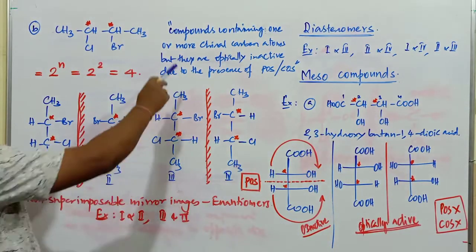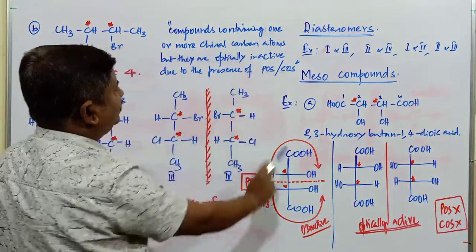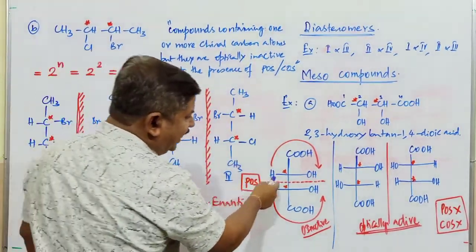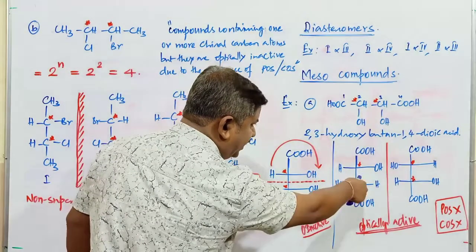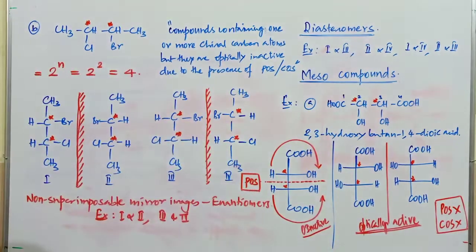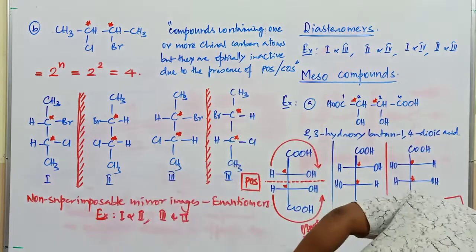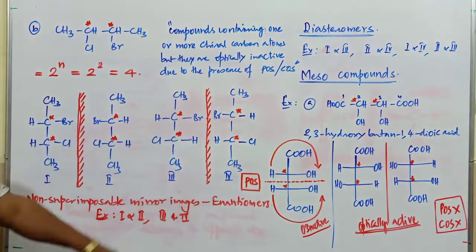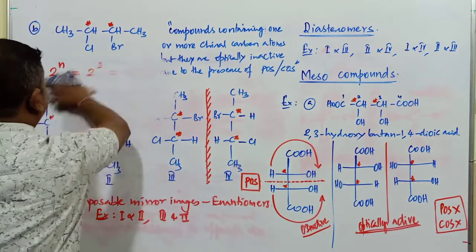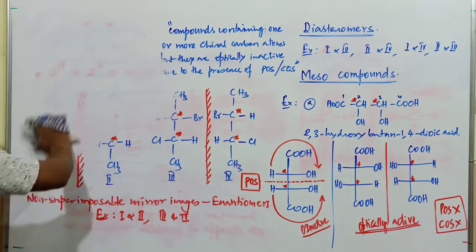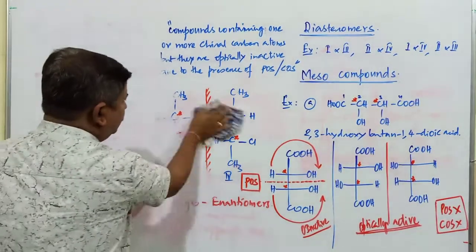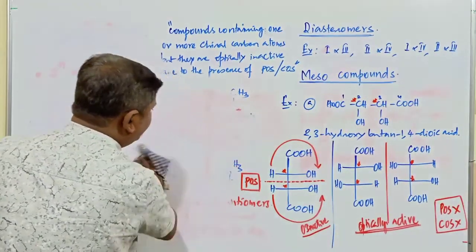Meso compounds. Compounds containing one or more chiral carbon atoms, but optically inactive due to the presence of a plane of symmetry. Here the plane of symmetry is there, so it is optically inactive. There is no plane of symmetry or center of symmetry in those other isomers, so those two isomers are going to be optically active isomers. Okay, that is the best example to mention the meso compounds. Next, if we go with the same type of examples, one common example will come across.